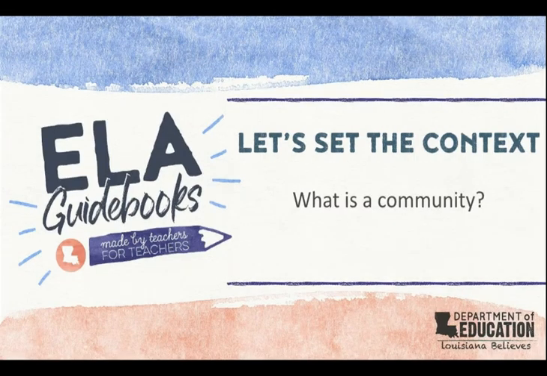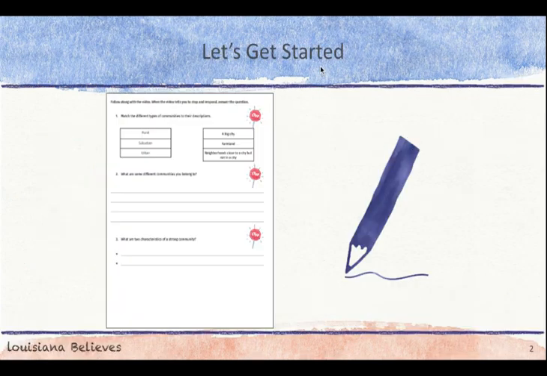Hi, you are engaging in the ELA Guidebooks unit Because of Winn-Dixie. In this video, you will learn about communities. In the novel Because of Winn-Dixie, the main character's community plays an important role in the story. Be sure to have your handout and something to write with while you watch this video.